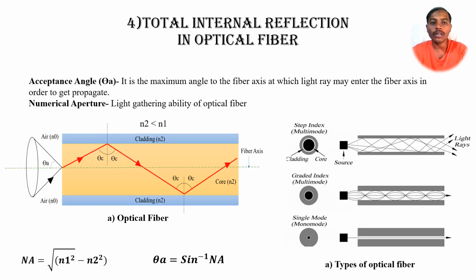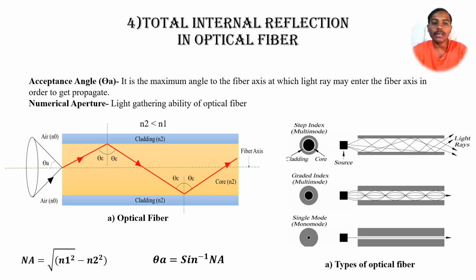The example of the third law of total internal reflection is the optical fiber cable. In the schematic we can see the optical fiber cable, where clad material and core material have different refractive indices. One condition is there. When the refractive index of the clad material is lesser than the refractive index of the core material, only then will the total internal reflection happen. If that condition is satisfied, then only light can propagate through the optical fiber cable.